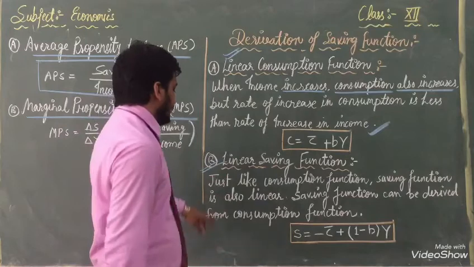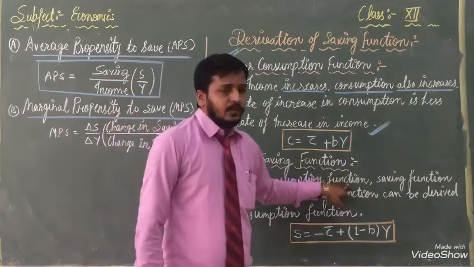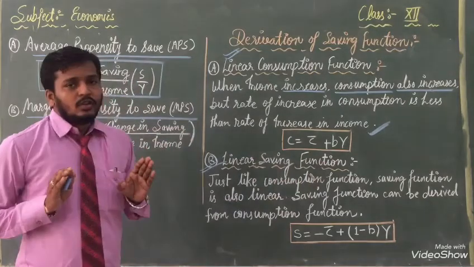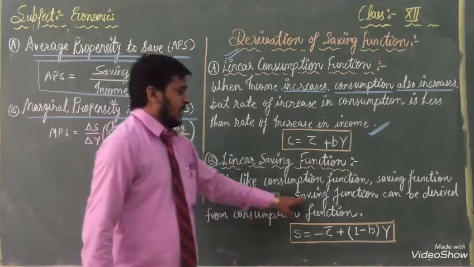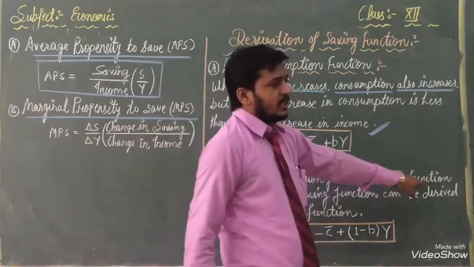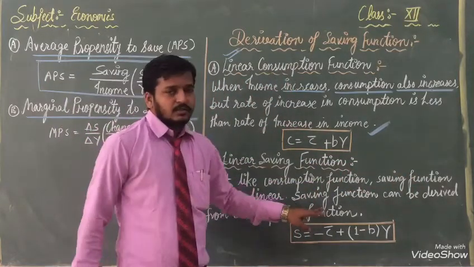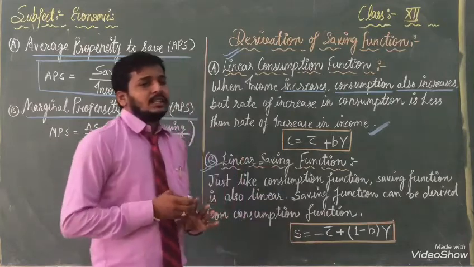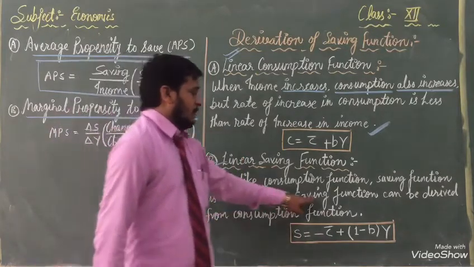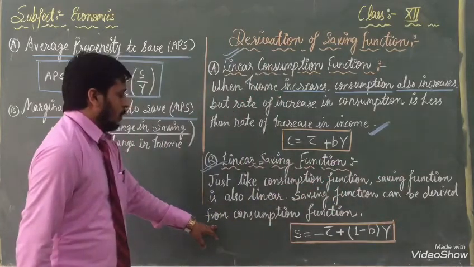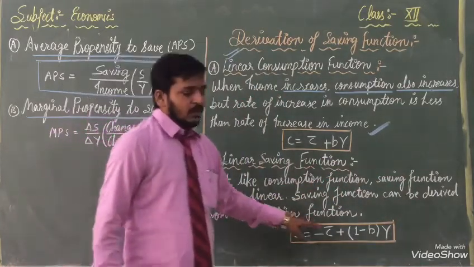Once again, just like the consumption function, the saving function is also linear. The saving function can be derived from the consumption function. This is the only difference.